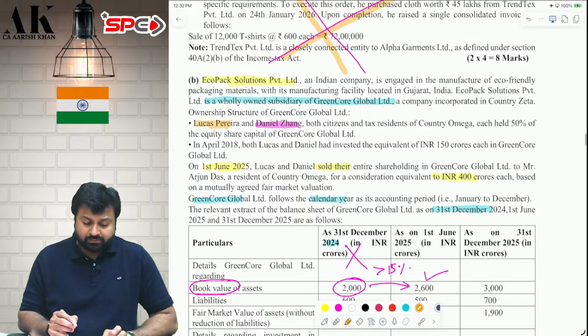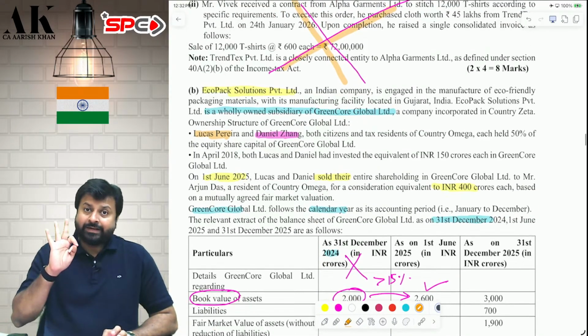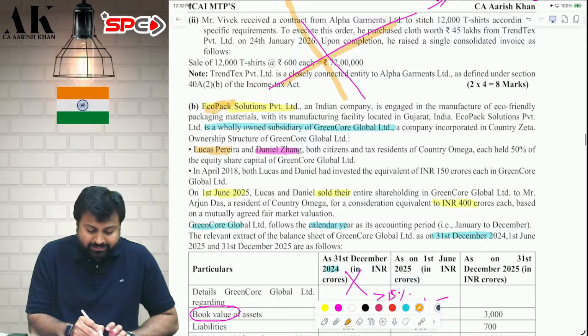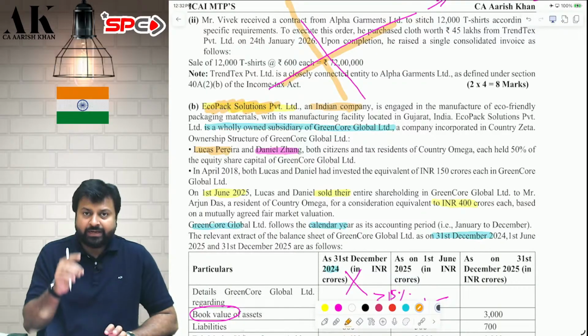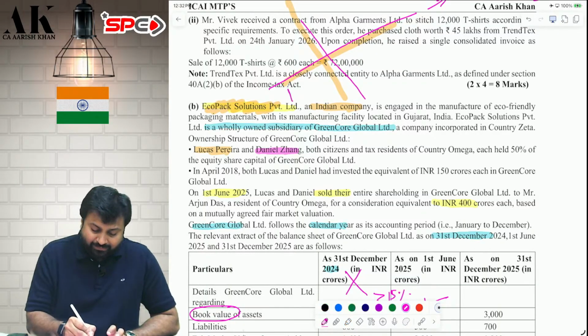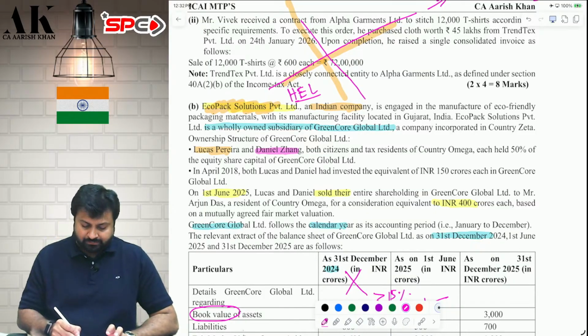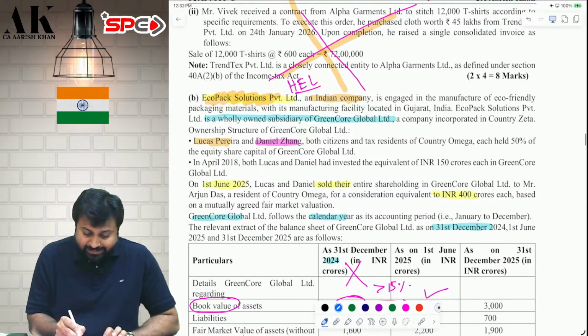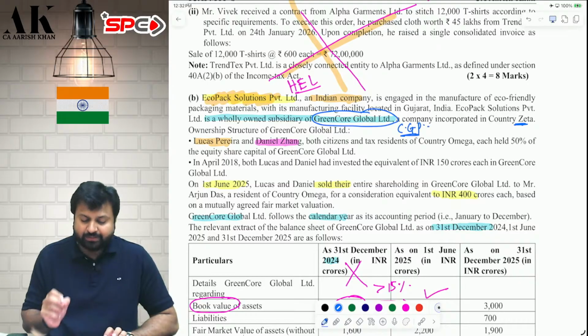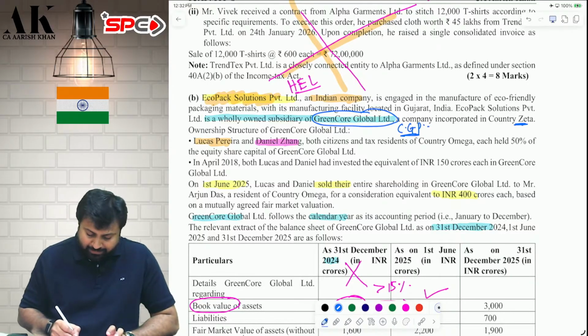Very good question. Now, there are 3 things which we need to understand. Eco Pack Solutions Private Limited is an Indian company. It is in India. It is similar to HEL, Hindustan SR Limited. Do you remember that Vodafone case law HEL? Then, there is Green Core Global, which is in country Zeta, which is similar to CGP, Mauritius company. And in this company, in this Green Core, there are 2 shareholders, Lucas Pereira and Daniel Zhang.